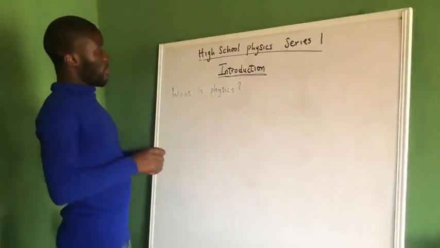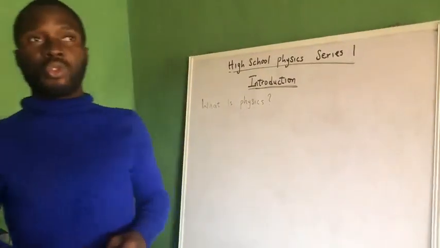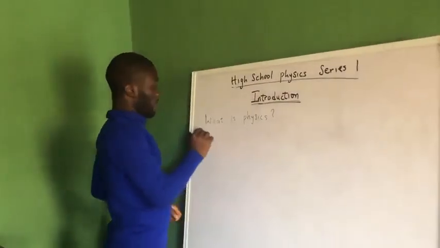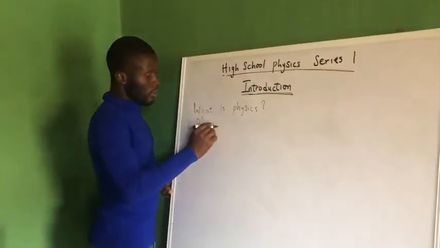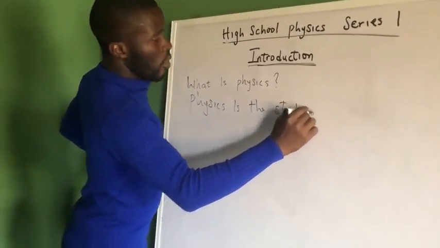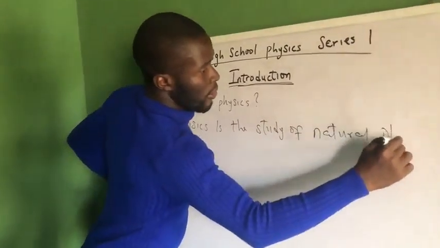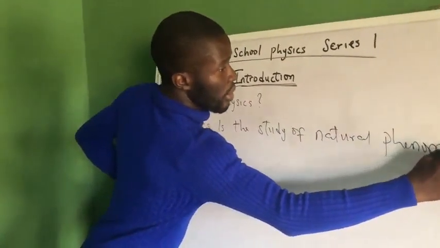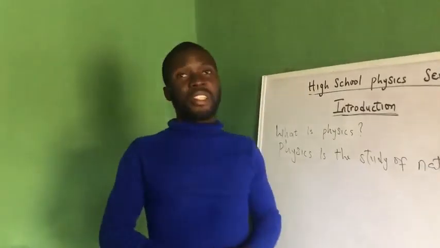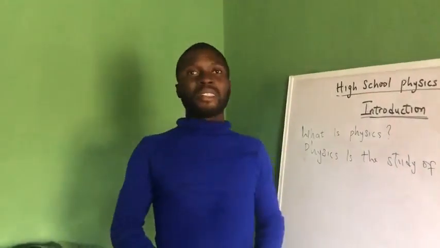And before we go into the definition of physics, we also have to know the fact that physics is what we use to study the natural world, because physics itself is the study of natural phenomena. Physics is the study of natural phenomenon. So anything that we can see, anything that is natural, we study it with physics. It is an important science subject.